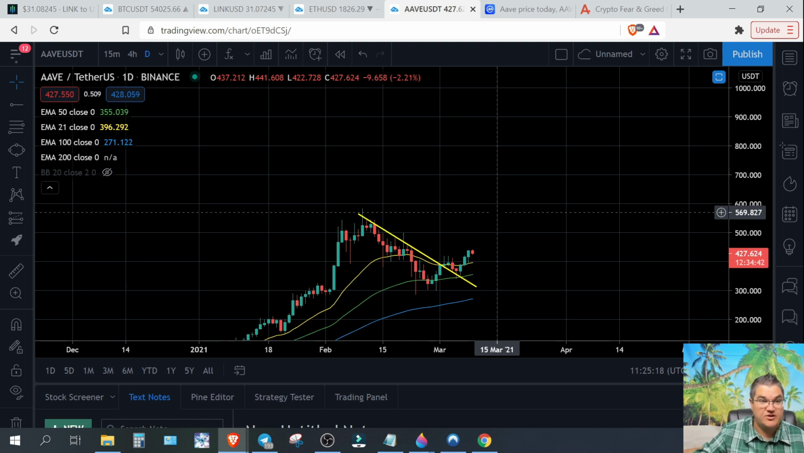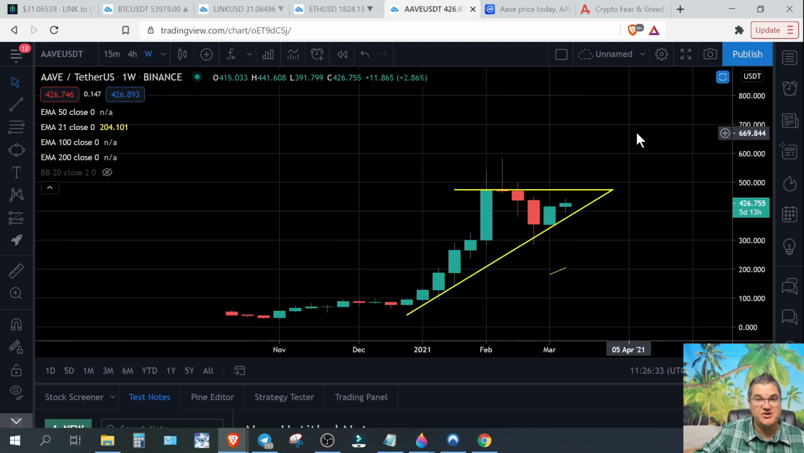That's what we want to look for. Aave, okay, bigger picture, Aave on the weekly chart. If this starts playing out, then we could be looking at much higher highs. This is a very bullish pattern.